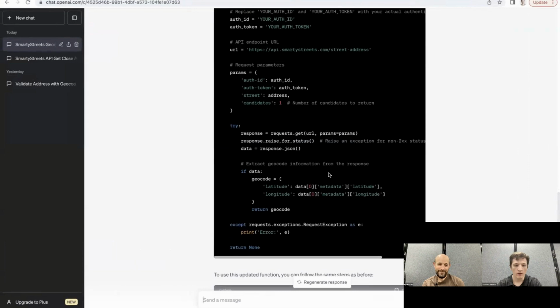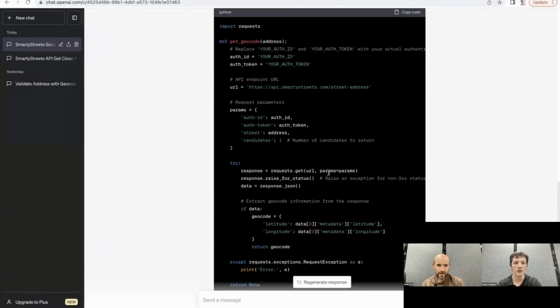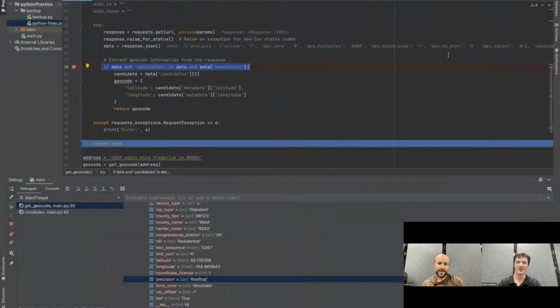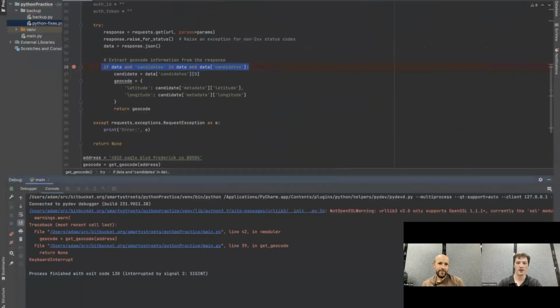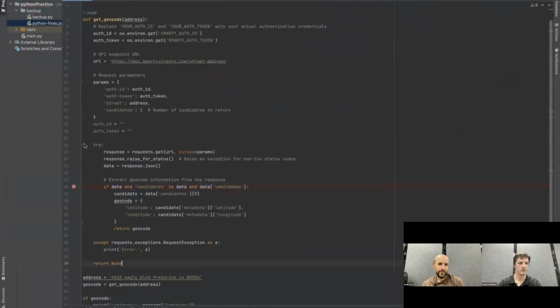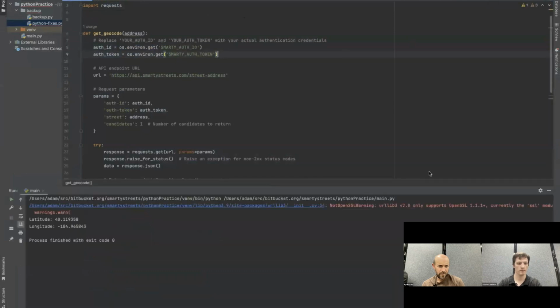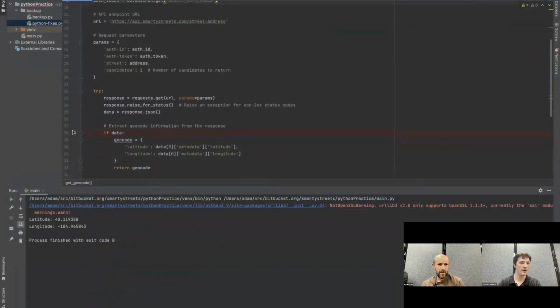Yes. I wonder, did I paste the wrong code? That would be embarrassing. I did. I pasted the wrong code. It actually changed that if statement. Oh, it did for you. Whoops. Yeah, right. Let's go ahead and fix that. And let's go ahead and run it. Hey, there it goes. Okay, so it actually gave us our latitude and longitude when I decided to use the correct code from ChatGPT.